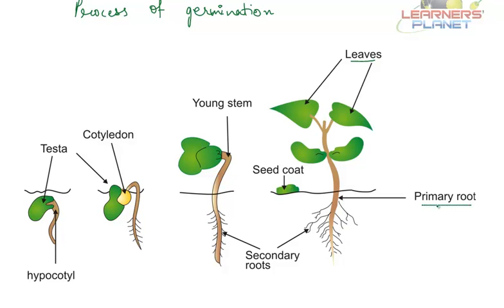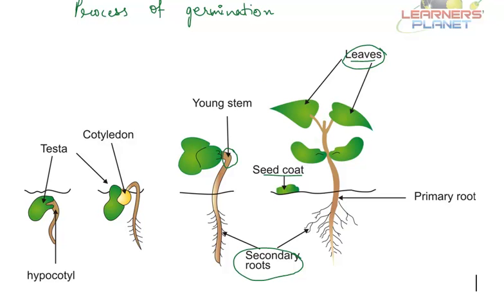This is the primary root and this is the seed coat, the protective layer of the seed. These are the secondary roots which develop during germination, and this is the young stem. The part which develops into root is called radicle, while the part which develops into shoot with leaves is called plumule.